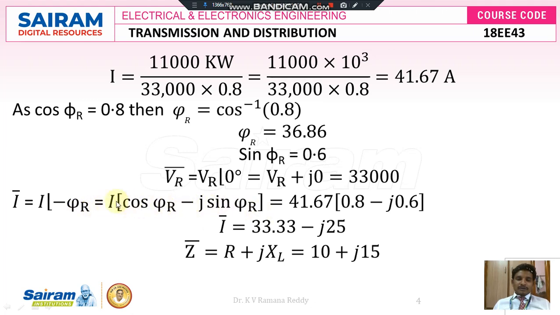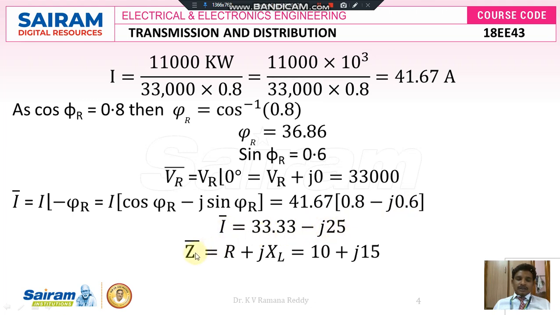If I multiply the current I value by cos φr minus j sin φr, I can find the vector sum of the current I bar. We already got I as 41.67. So 41.67 into cos φr, which is 0.8, minus j sin φr, which is 0.6. So 41.67 of (0.8 minus j 0.6). By multiplying, 41.67 into 0.8 becomes 33.33, and similarly 41.67 into 0.6 is 25. So I bar is equal to 33.33 minus j 25.